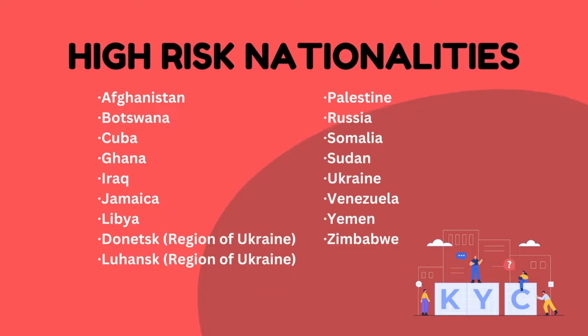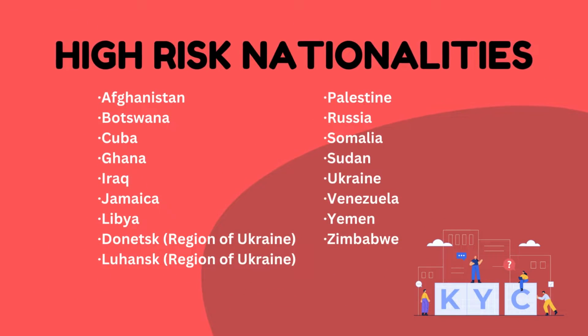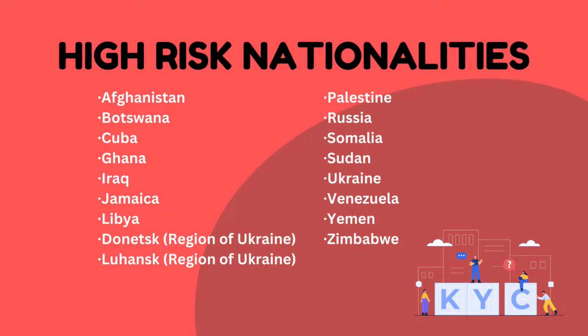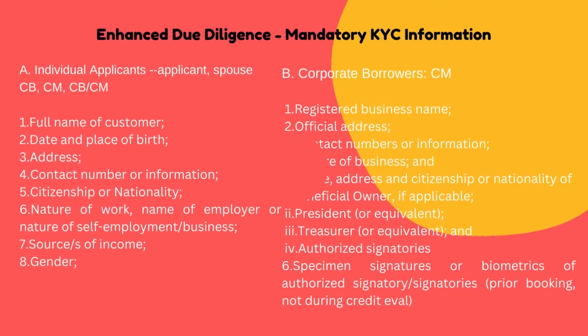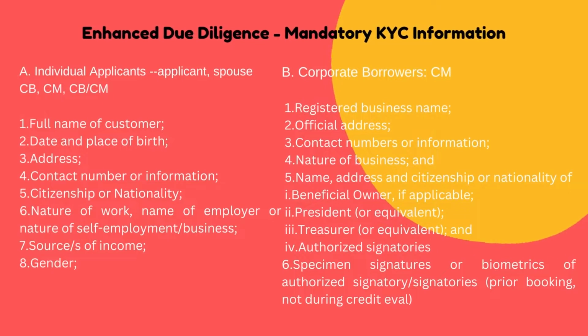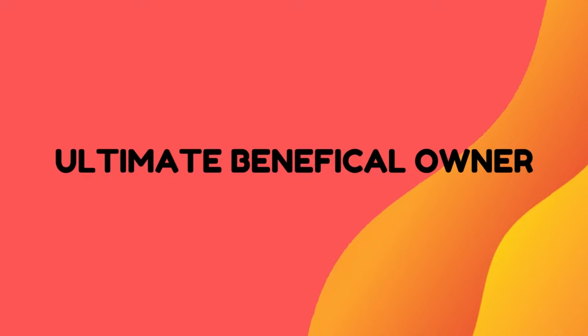We also include in high risk if the nationality or citizenship of the individual or beneficial owners are from the following countries. And for corporations, if the registration and location is also on this list. So what do we do for high-risk applicants? This is where the enhanced due diligence comes in to obtain approval of deviation. For EDD, we conduct mandatory KYC information. For individual applicants and corporate borrowers, we ask the following questions. And to add to the list of questions, we also ask during the interview the other sources of income of the client, other bank accounts, and if listed as shareholder or part owner of other companies.